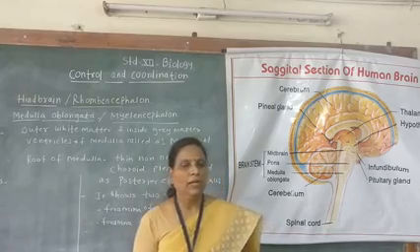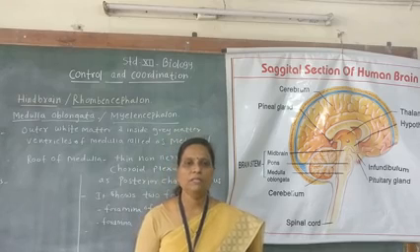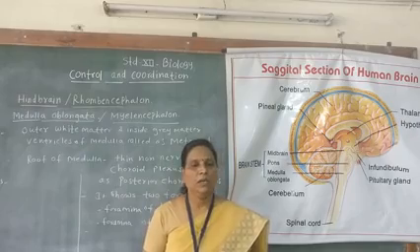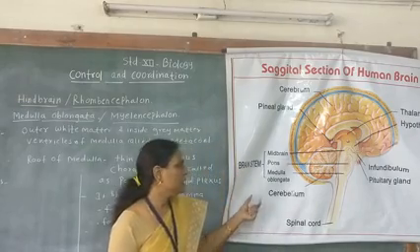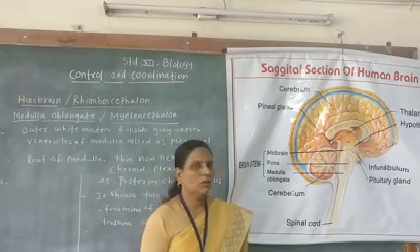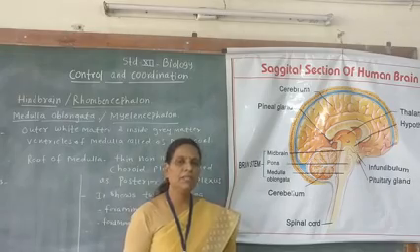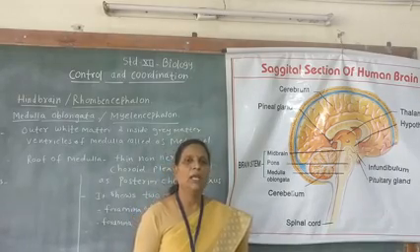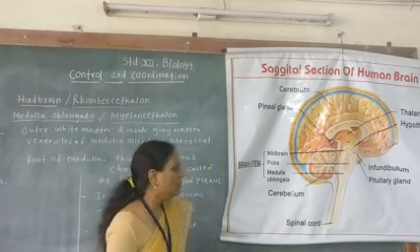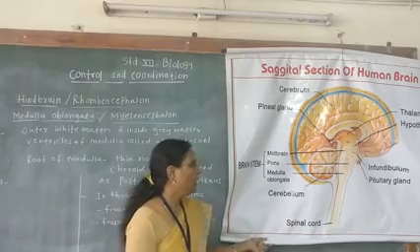If injury occurs to medulla, all these vital activities stop, so death occurs. Medulla also controls non-vital functions like coughing, sneezing, yawning, hiccuping, etc. So this is the function of medulla oblongata.